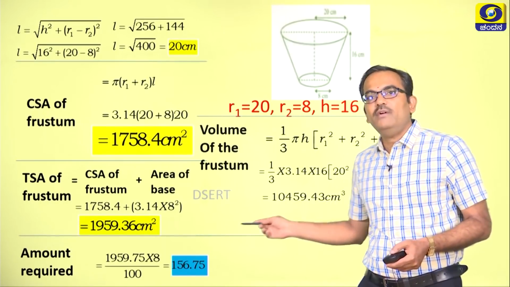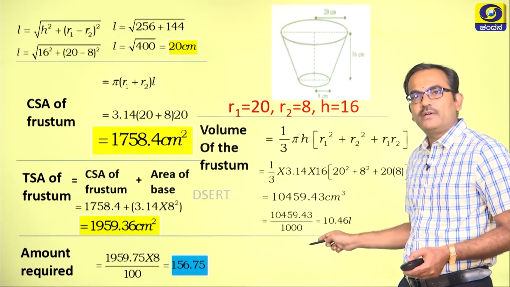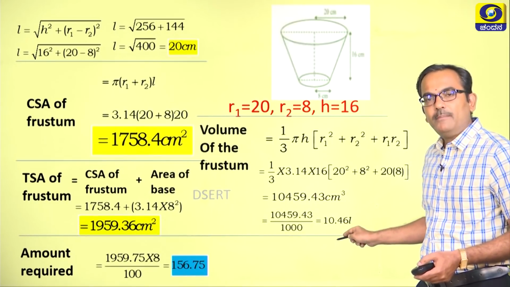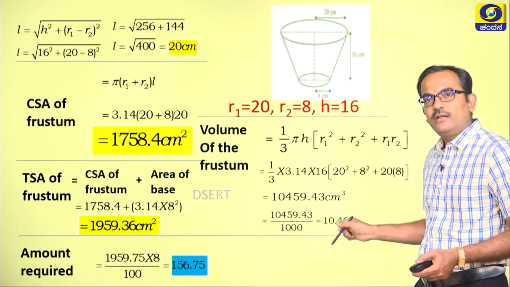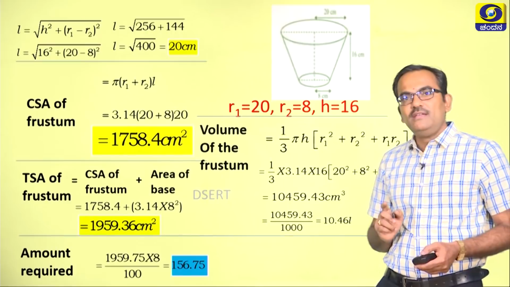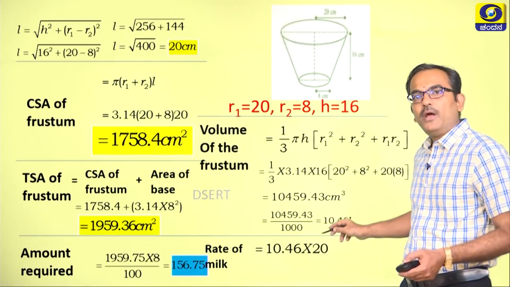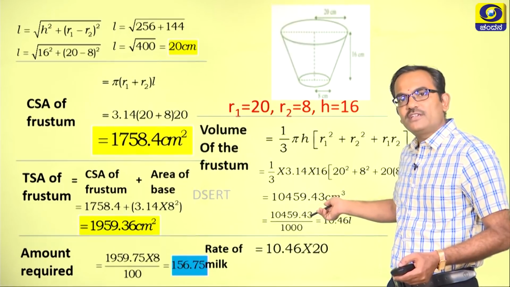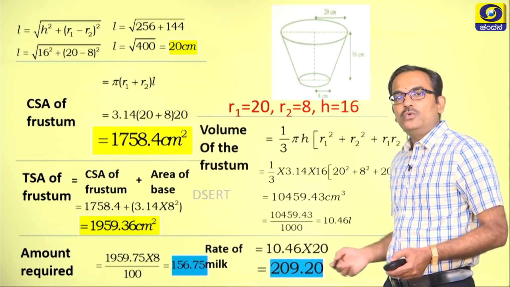Now, let us convert this centimeter cube into liters by dividing by 1000, which we get as 10.46 liters, and it is also said that 1 liter is 20 rupees. Therefore, 10.46 liters will cost us 10.46 into 20, which is nothing but 209.20.